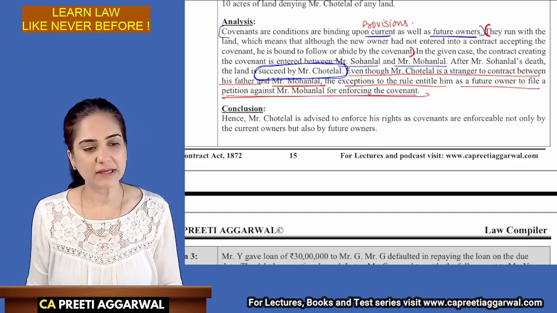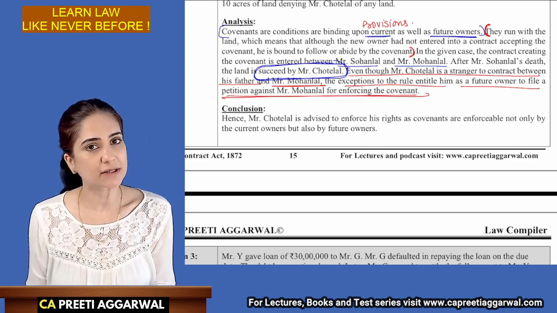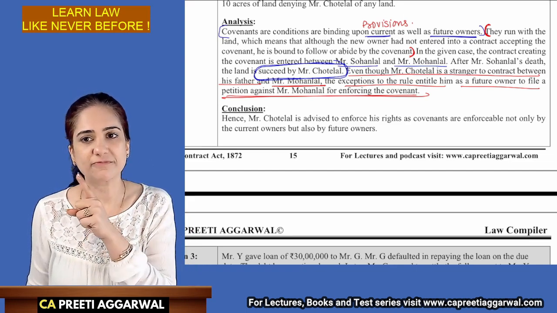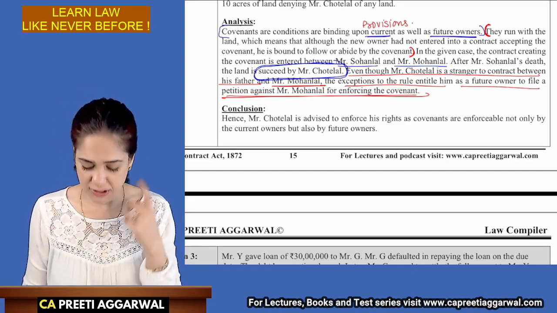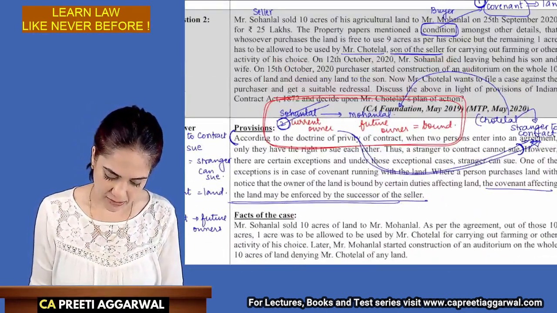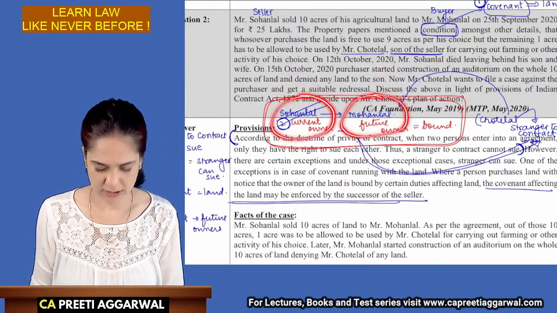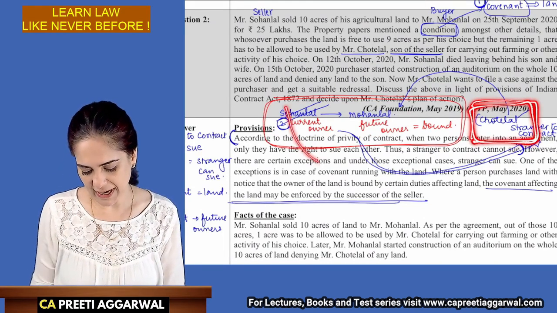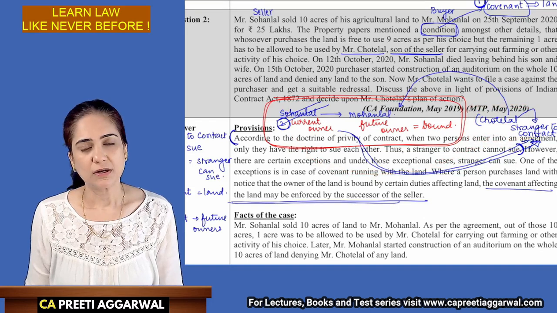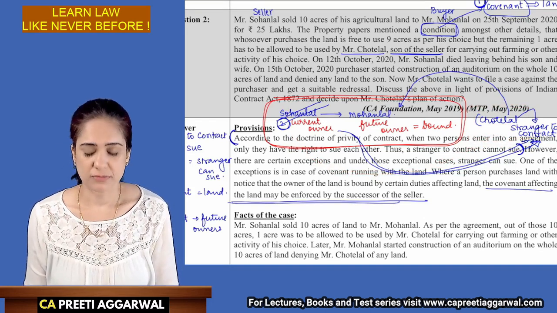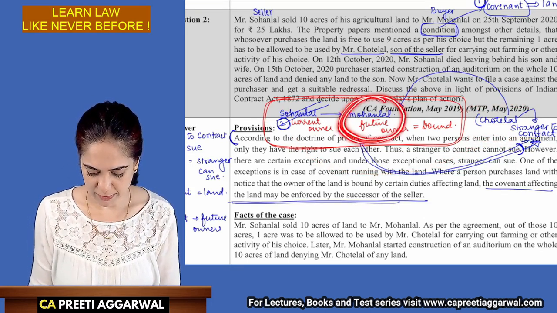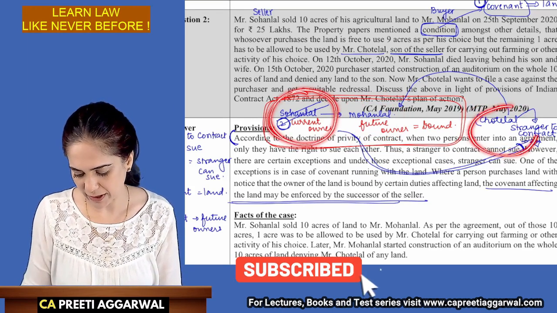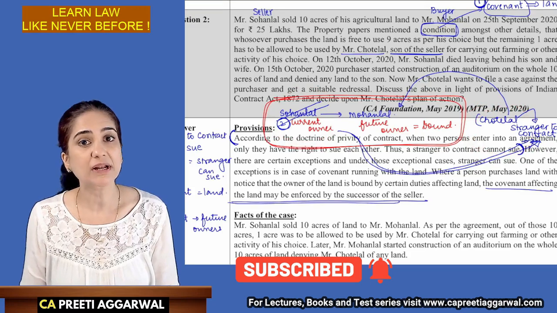Although he never created the covenant, if Mohan Lal is not abiding by the covenant, he can take action. See, the covenant was actually between his father and Mohan Lal. He was actually a stranger, but because the land is now succeeded, even though he's a stranger, the covenant is binding not only upon the current but also the future owners. You can call him also as the current owner, but it is also binding on the future owners. Chote Lal can take action.